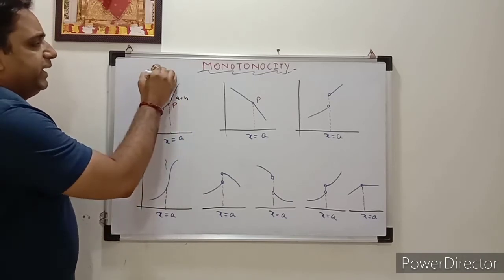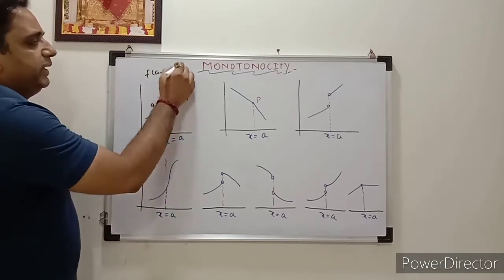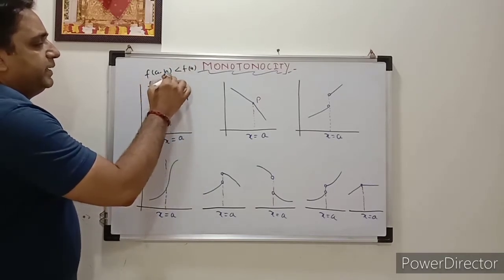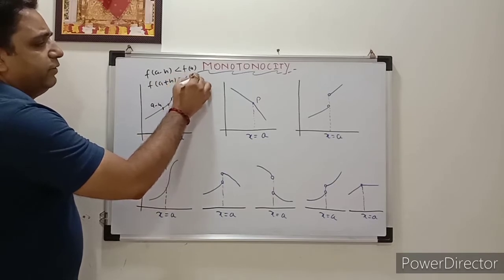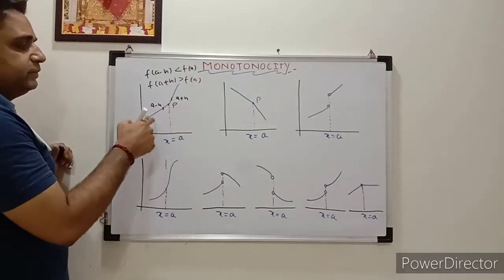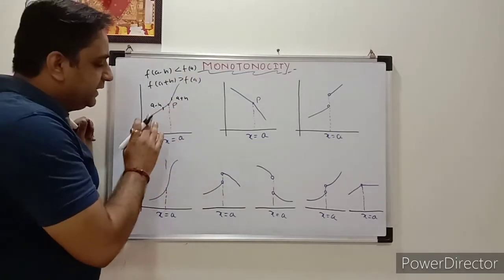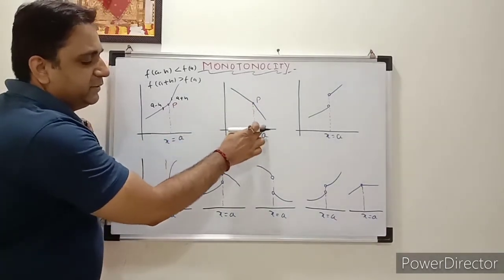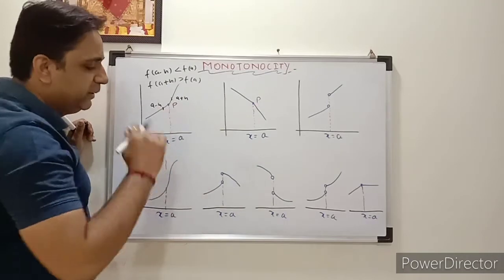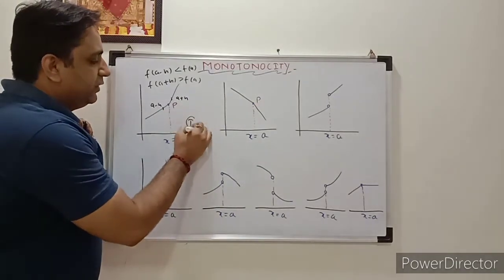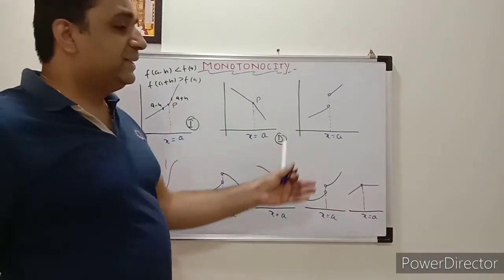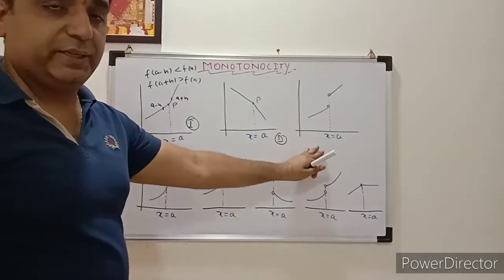You can see that f of a minus h is less than f of a, and f of a plus h is greater than f of a. Simply you can check it. So it means it is an increasing function. In the same way you can check here, taking a minus h. Directly you can say this is an increasing function, and this is the decreasing function. What about this one? This is also an increasing function, correct?